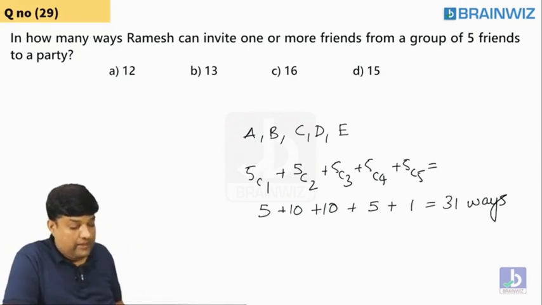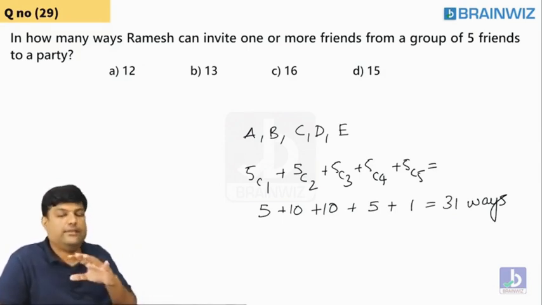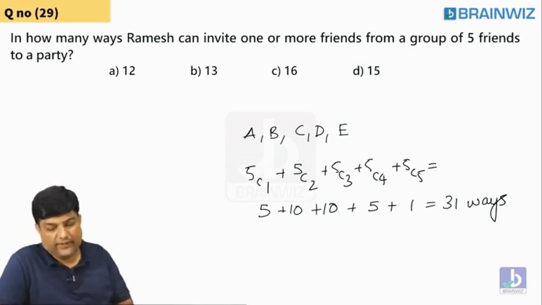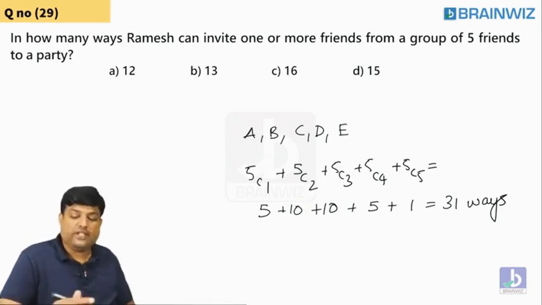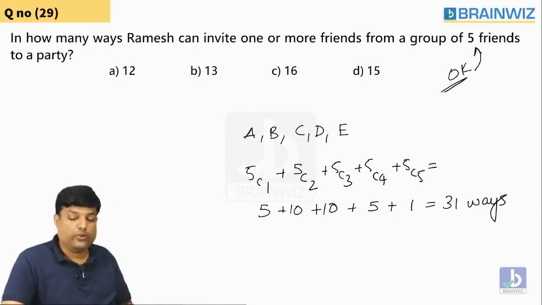Are you understanding? Like Manisha and Reshma say, they have written 5C1, 5C2, 5C3, 5C4 till 5C5. To a certain extent, this is okay. Now let's move across, everybody.